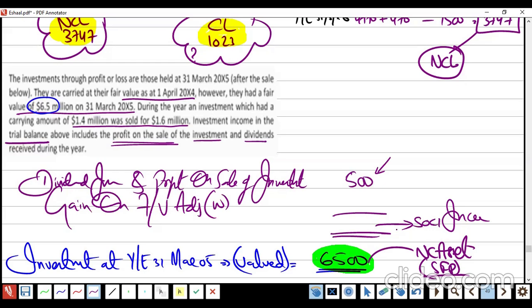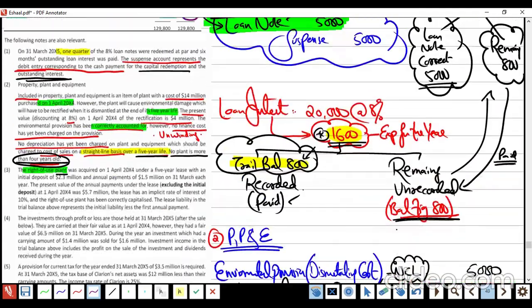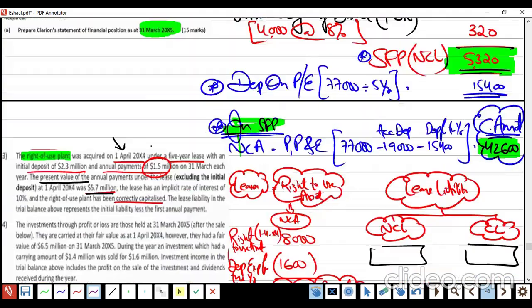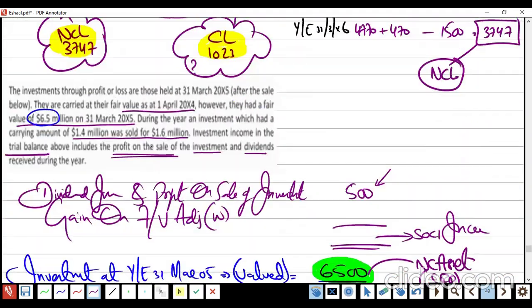Be careful. The investment showing here is how much? 6,000 at the start of the year, correct? Okay. It was 6,000. And the market value of the investment became 6,500, right or wrong?